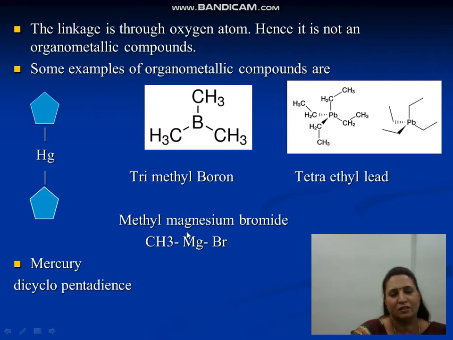Here, this is methyl magnesium bromide, CH3MgBr. And the third one is tetraethyl lead, where Pb is attached to C2H5 groups. So these are examples of organometallic compounds where the metal is directly attached to carbon of an organic group, which may be an alkyl group, an aryl group, a radical, or a molecule.